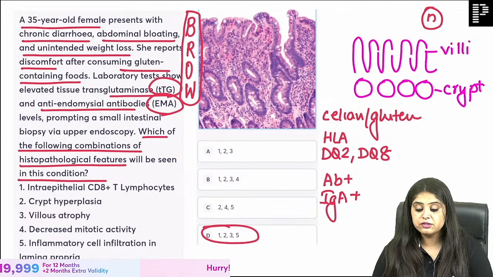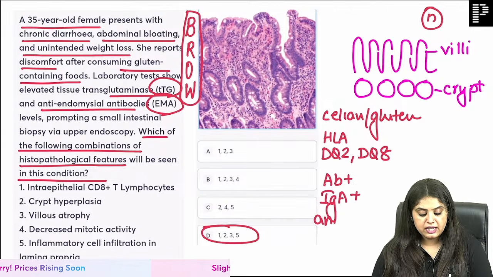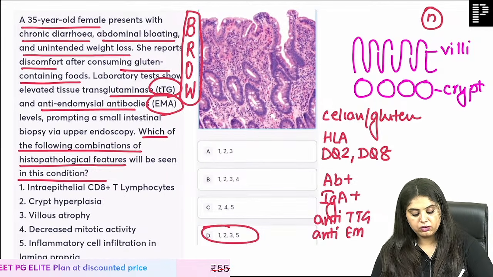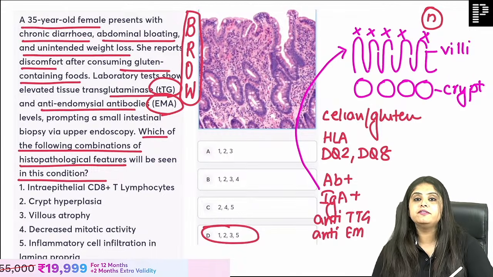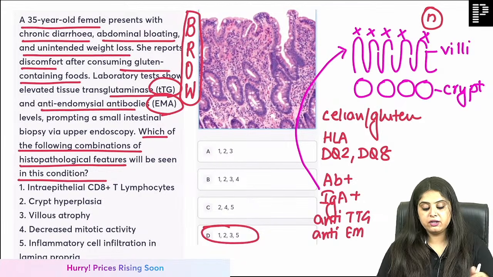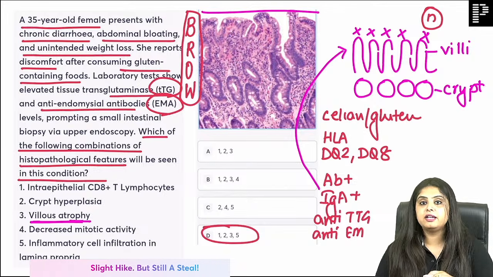Very important questions also. Dr. Anurag, I'll just come back to that question of yours. So which one is the IgA one? The anti-TTG antibody, anti-endomysial antibody is going to be positive. And these antibodies then say, come on, now is time to go and damage the intestine. What will they do to the villi? Villi, ma'am, they were nice, finger-like projections. Villi gone. What is visible here? There is going to be villus atrophy, villi flat.